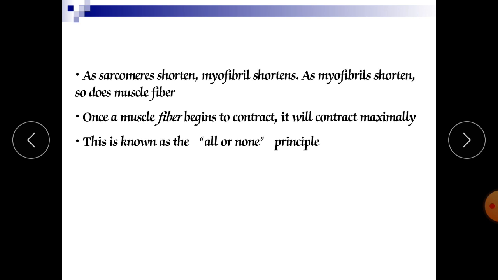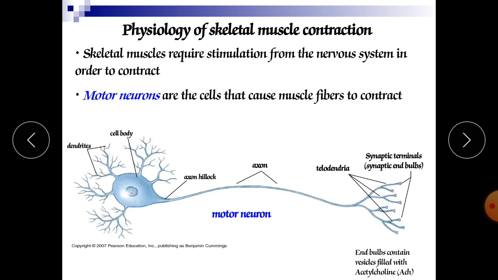Once a muscle fiber begins to contract, it will contract maximally. This is known as the all or none principle. Either all the muscle fibers are going to contract or none will contract. It means all the fibers will start to contract at the same time. So in this fashion, the all or none principle is followed here. Now this is the physiology of skeletal muscle contraction.